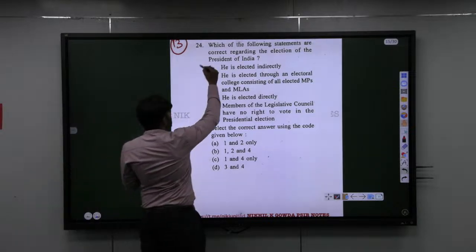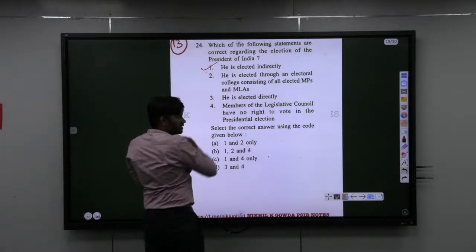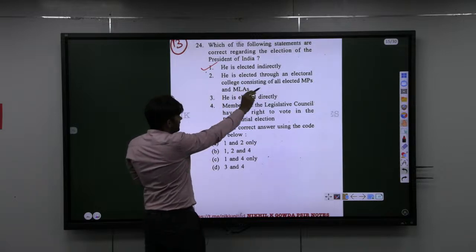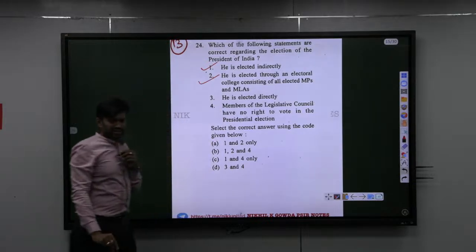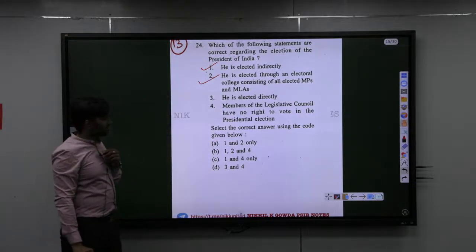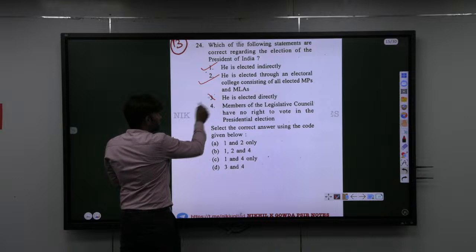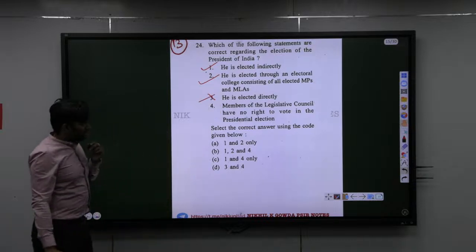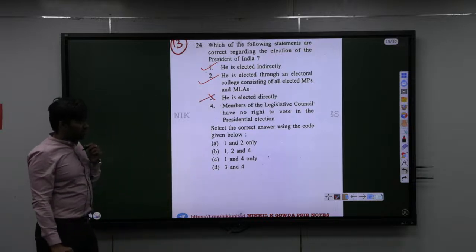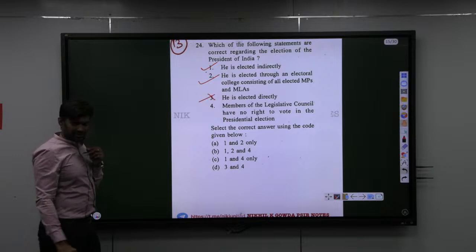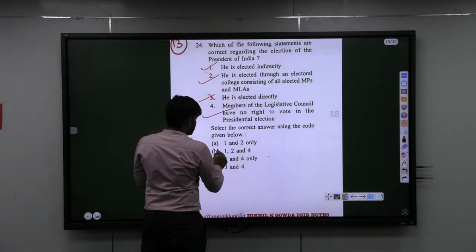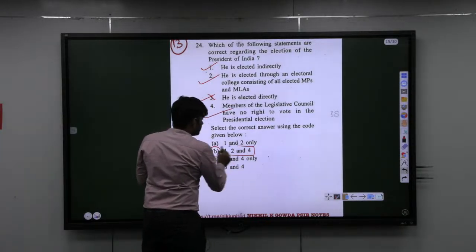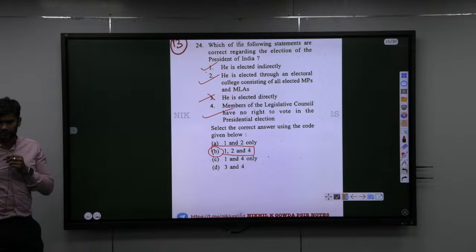First statement is elected indirectly. Correct. He is elected through an electoral college consisting of all elected MPs and MLAs. That is also correct. He is elected directly. This is incorrect. And members of the legislative council have no right to vote in presidential elections. Just now you read, it is correct. So the answer is what? B, that is 1, 2 and 4.